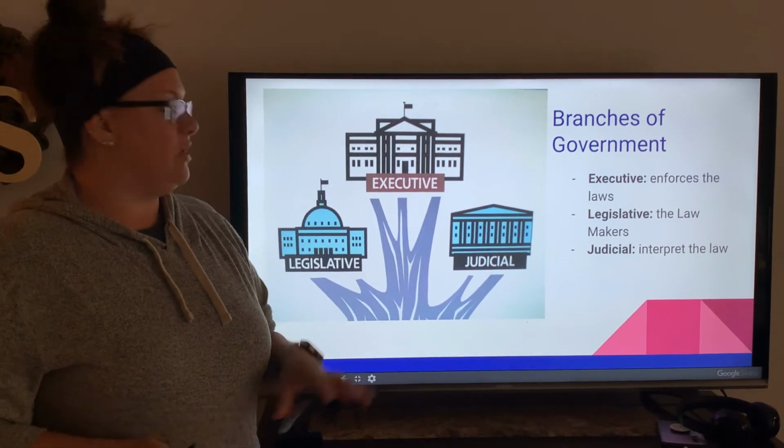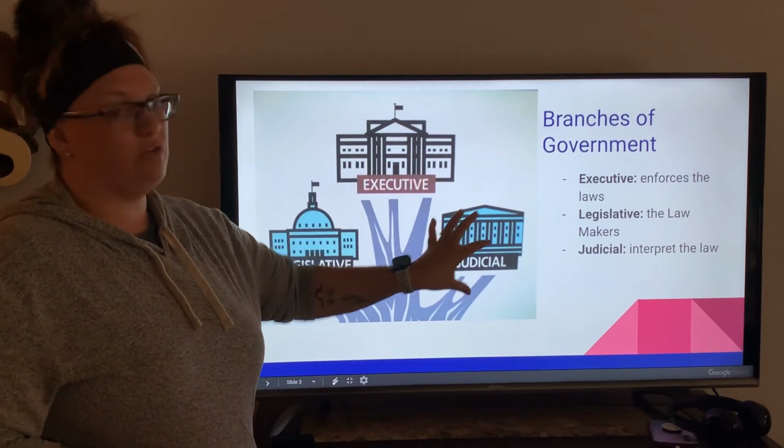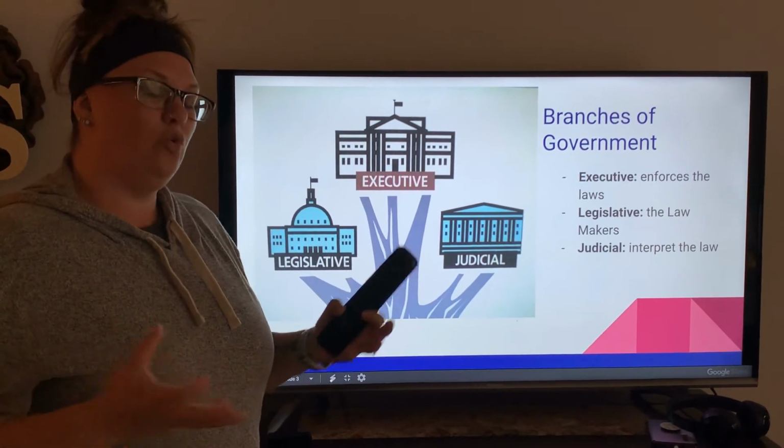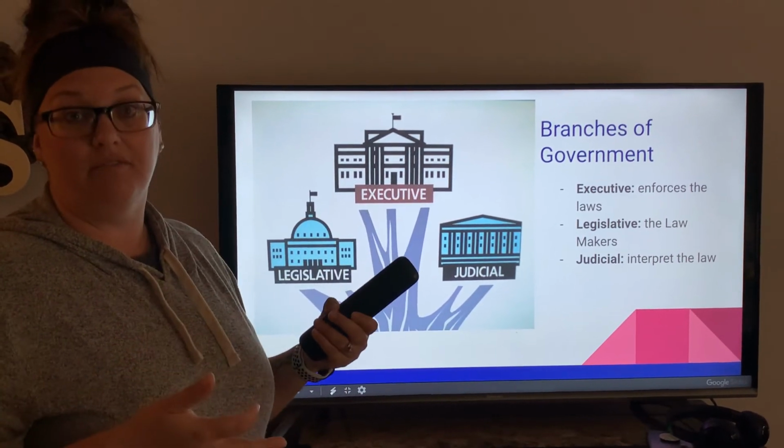The next lesson, we're going to actually be talking about these three branches in depth and who is in each of those branches at every level.